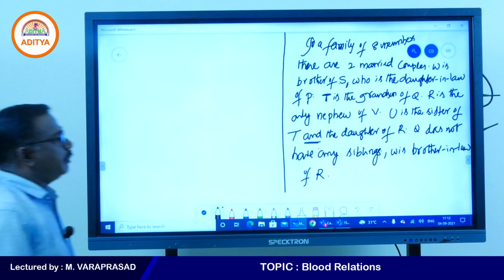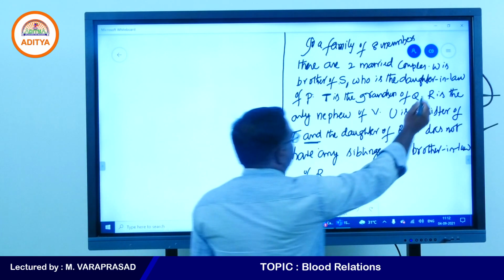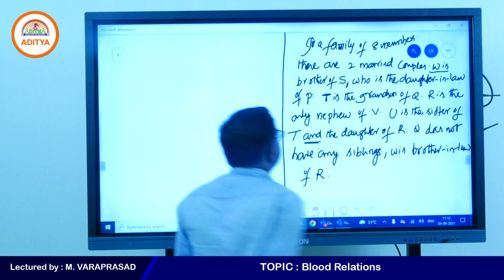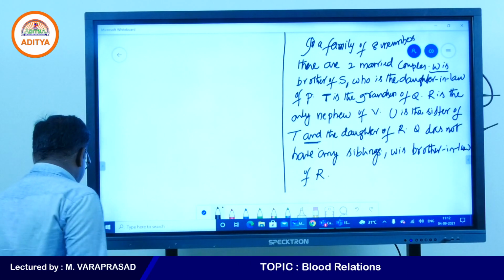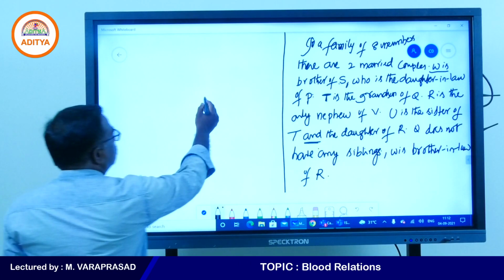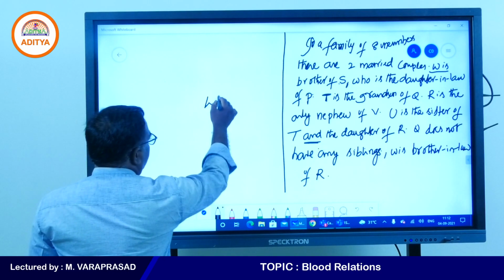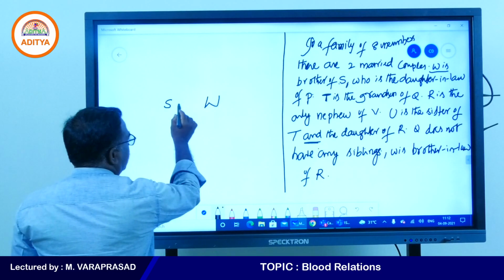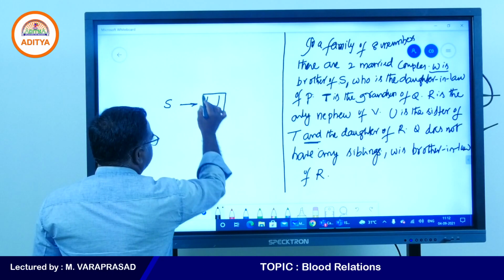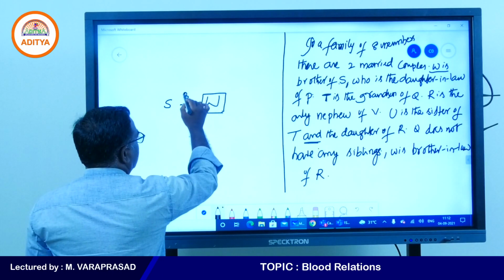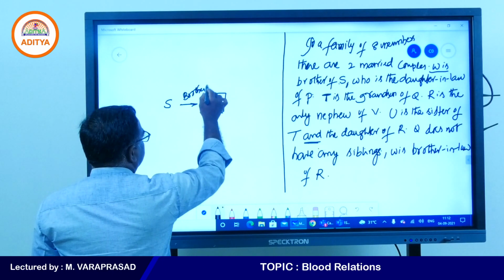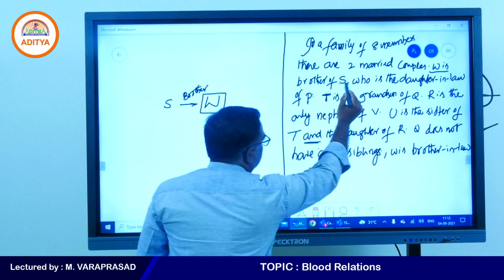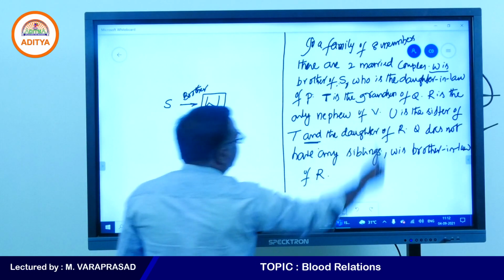Suppose if we take W is brother of S. For S, W is brother. The relation is brother. Comma, this S, who is the daughter-in-law of P?